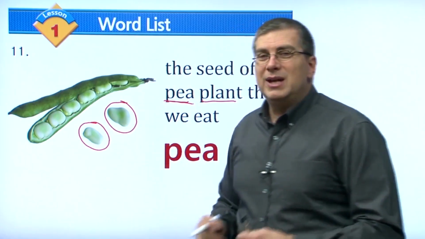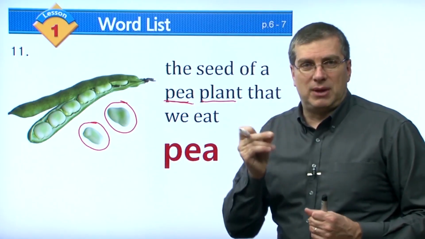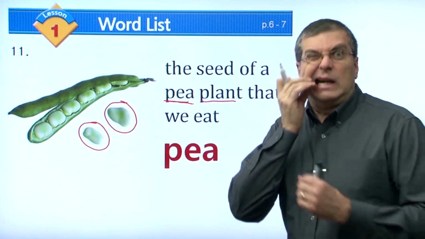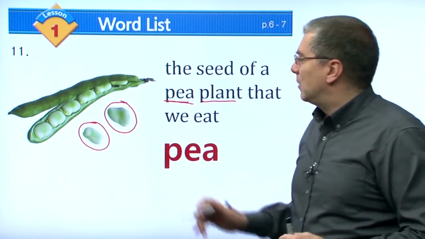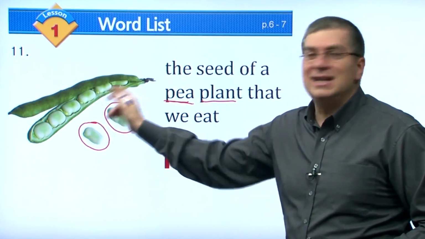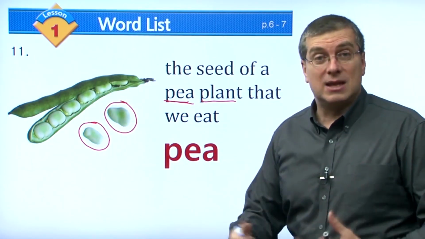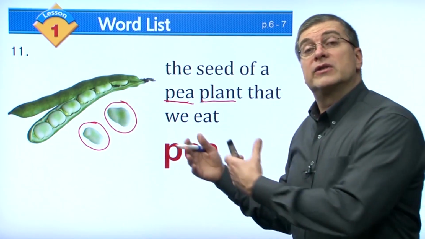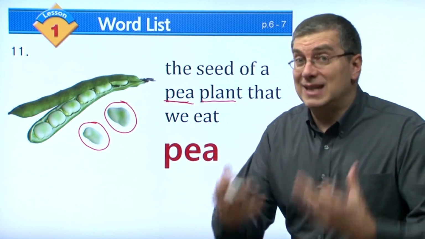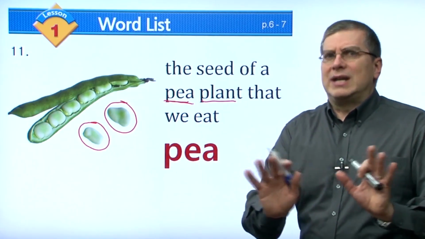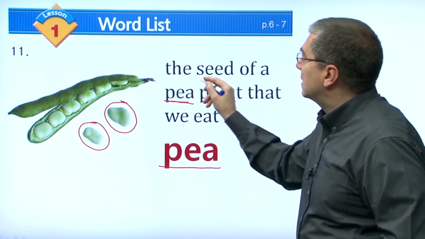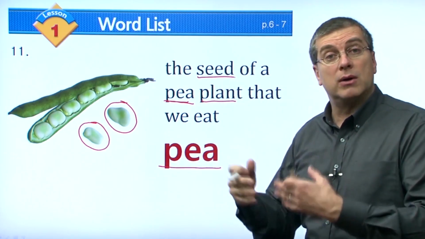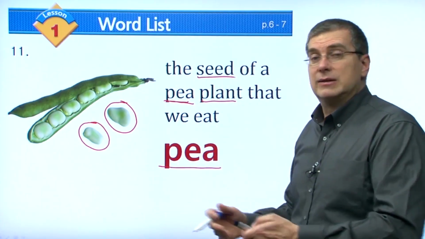Now, usually we don't eat the seeds of a plant, like apple seeds. They're very hard, right? Ugh, they don't taste good. But we can eat peas, the seeds of a pea plant. We eat those very often. So sometimes we can eat seeds, but sometimes we don't. But in the case of peas, we eat the seeds. Okay, it's part of the plant that we eat.